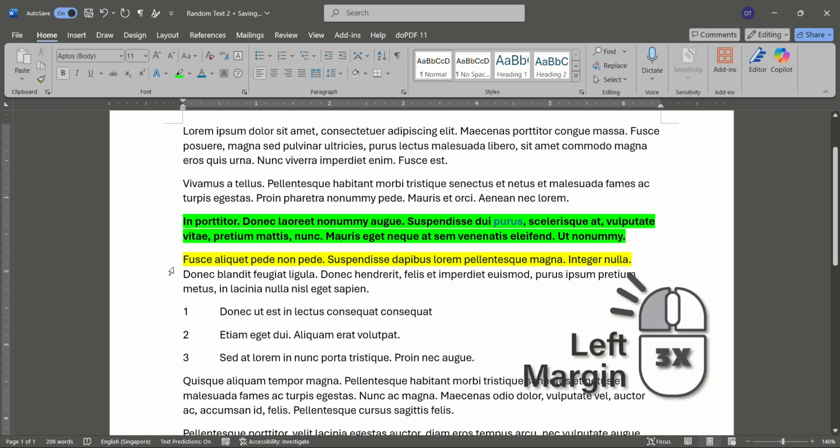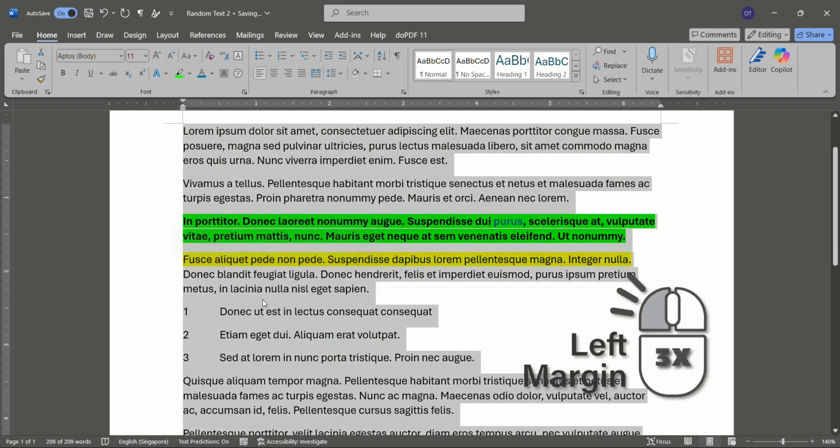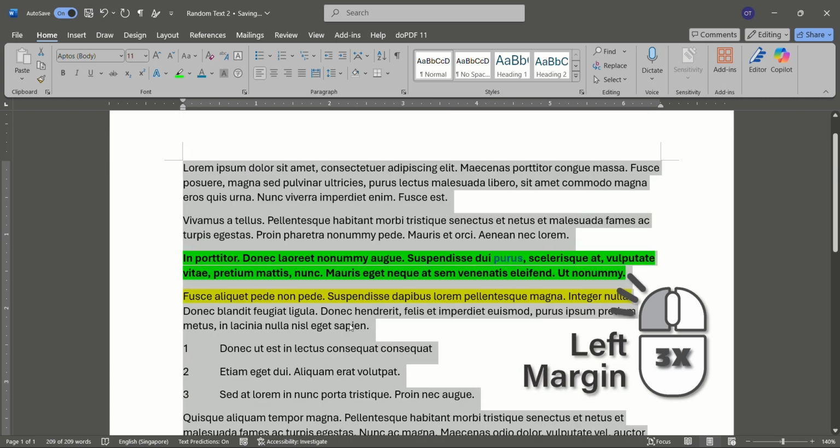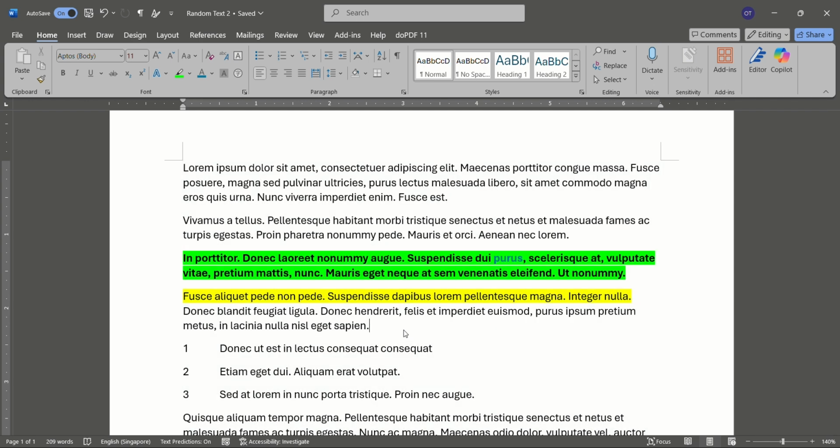Triple-click in the left margin of the document. This time, the entire document is selected at once. This is the fastest way to highlight everything in your document without using the Select All command. Instead of clicking and dragging, which can be problematic at times, these shortcuts make text selection much faster and easier.